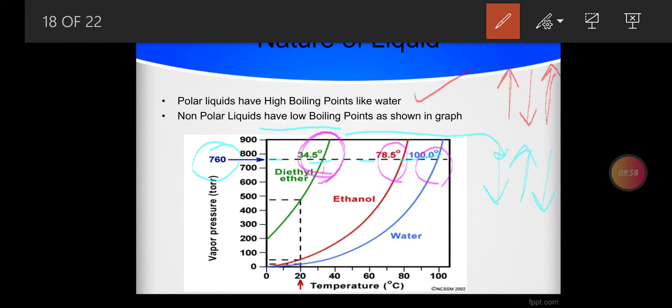Let us just draw it. It's something about here. So 34.5 degrees Celsius is the boiling point of diethyl ether. As we discussed, it is non-polar, so the intermolecular forces are less, and vapor pressure is high. You can see the rise in the curve. The vapor pressure is high, the boiling point is low. So the boiling point is 34.5.